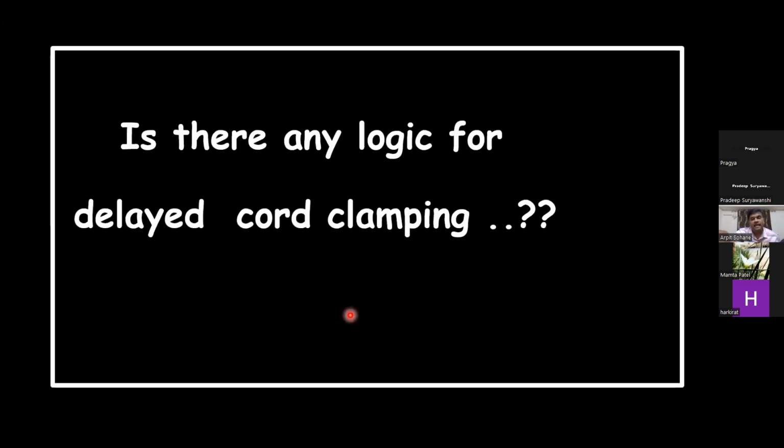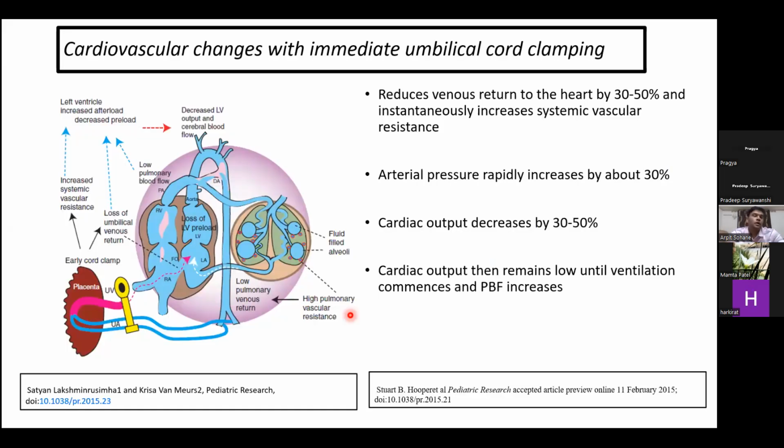So is there actually any logic for delayed cord clamping? Let's look. So let us see the cardiovascular changes with immediate cord clamping first. So now the baby is born, the baby has just started to breathe, and the fluid is just getting cleared from the alveoli. It is just in the process. The pulmonary blood flow has not yet increased to supply the left atrium and left ventricle as the source of preload. And we have clamped the cord immediately as well.